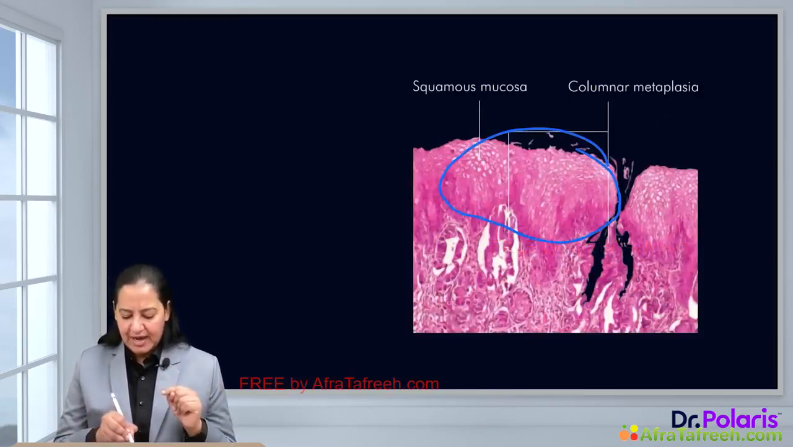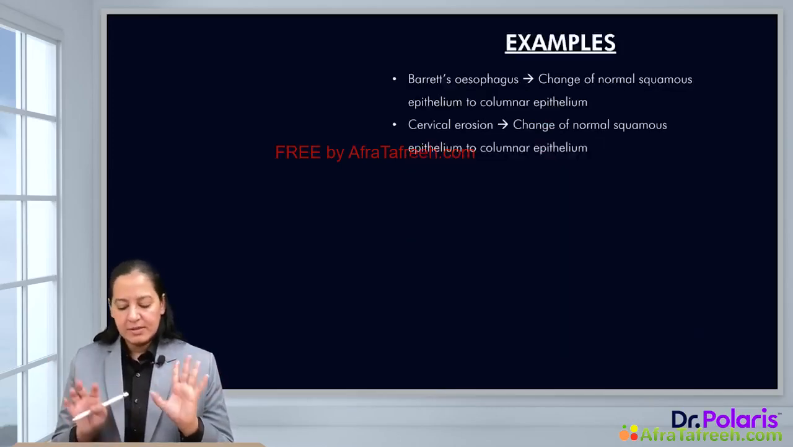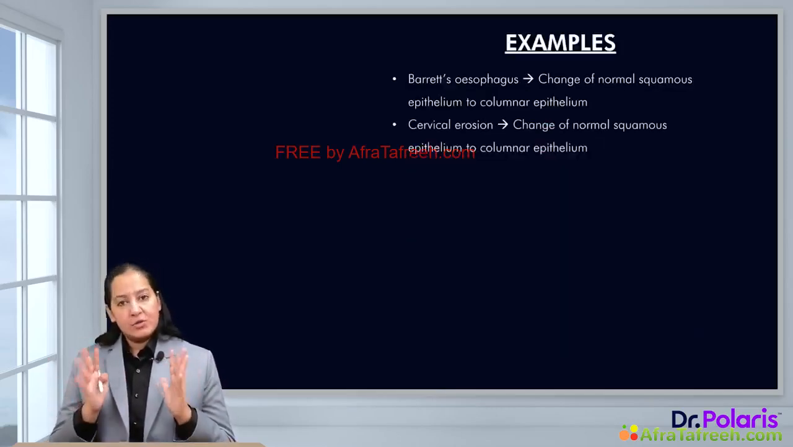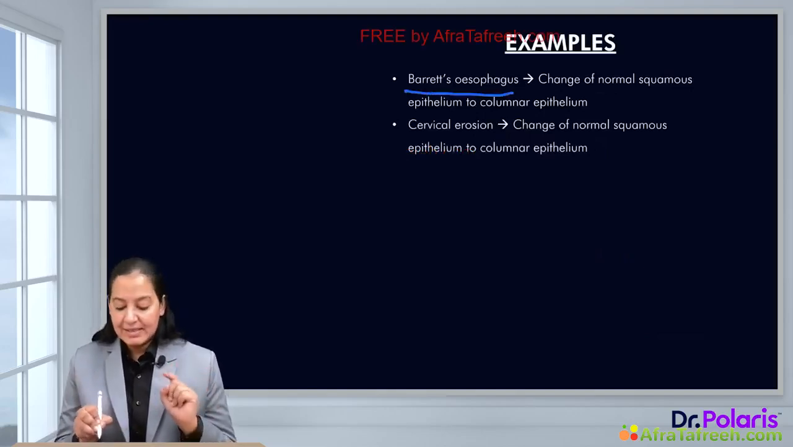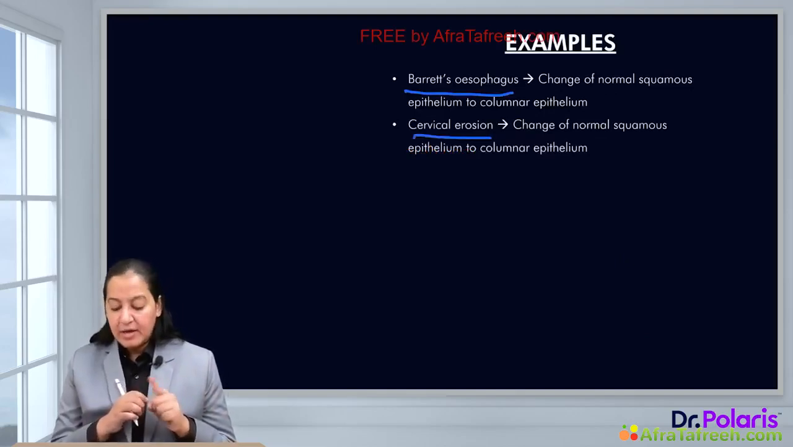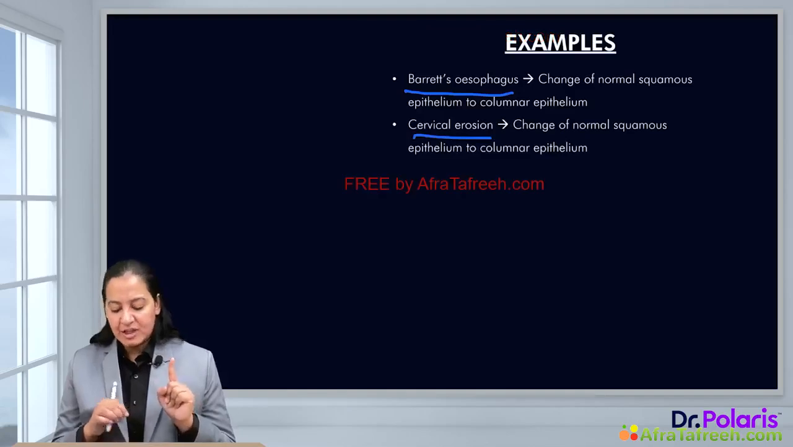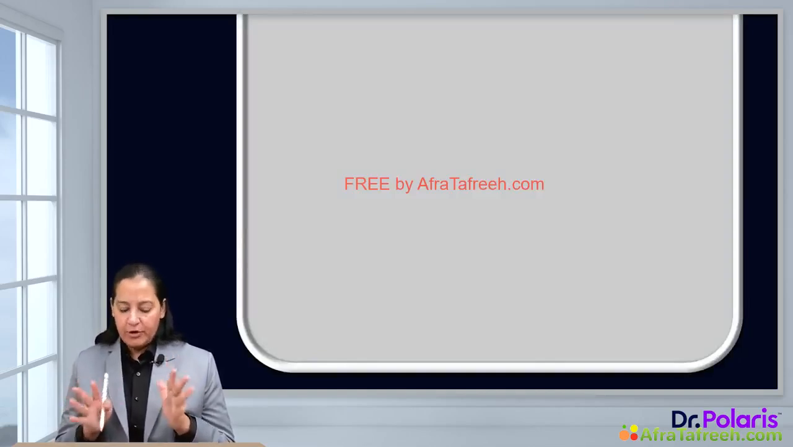You can appreciate the glands here. Glands means columnar. Squamous is gradually replaced by columnar. So this is a diagram depicting the same. The two examples are written in front of you. It is Barrett esophagus, in which the stress is the reflux, and the cervical erosion, the ectocervix erosion, in which the stress is the HPV virus. So I will draw the two diagrams for this.